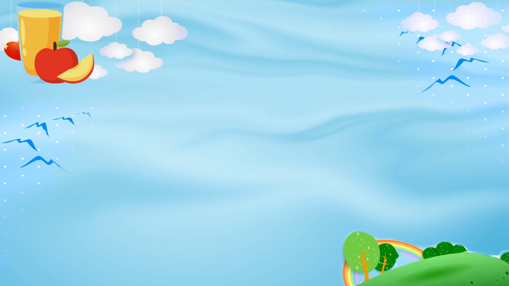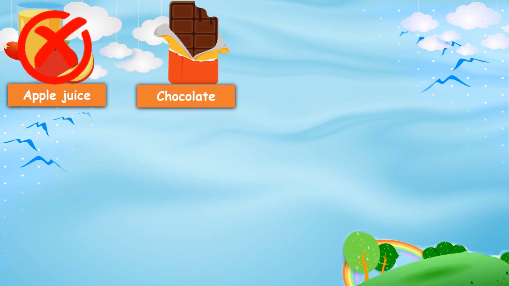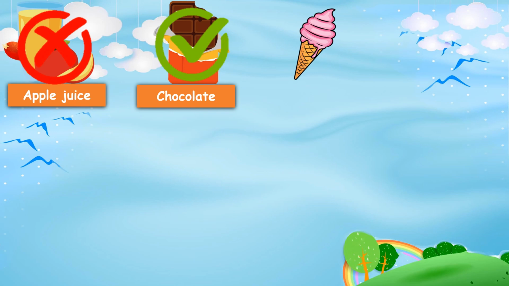Can you count this? No, it cannot be counted as it is liquid. The next food is chocolate. Can you count this? Yes, of course. Next, this is an ice cream. Can you count this? Yes, I can.